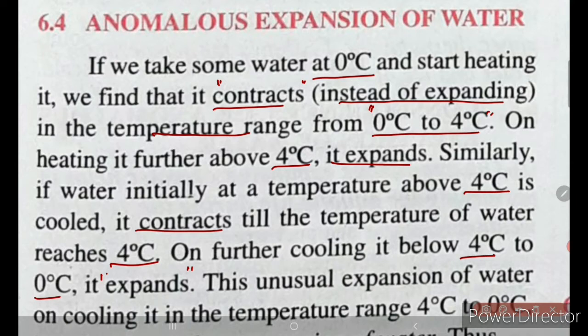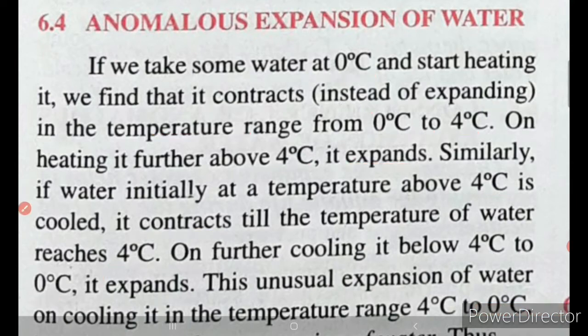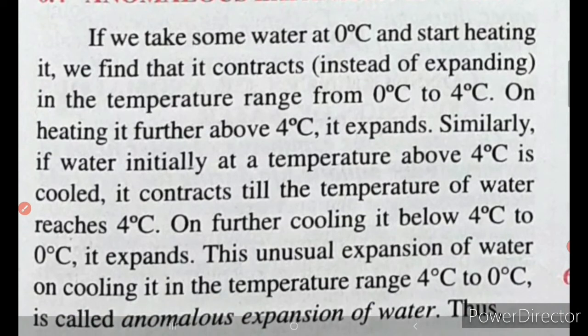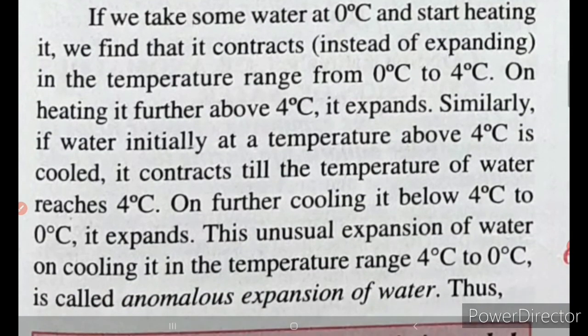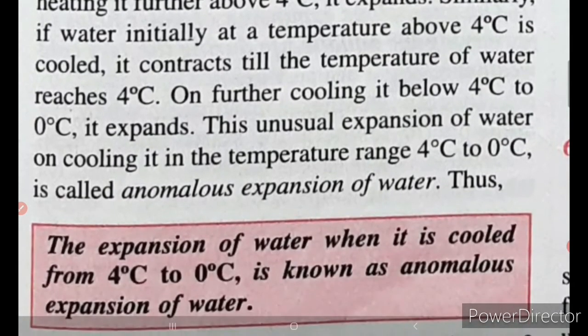This unusual expansion of water on cooling, in the temperature range 4 degrees Celsius to 0 degrees Celsius, is called anomalous expansion of water.